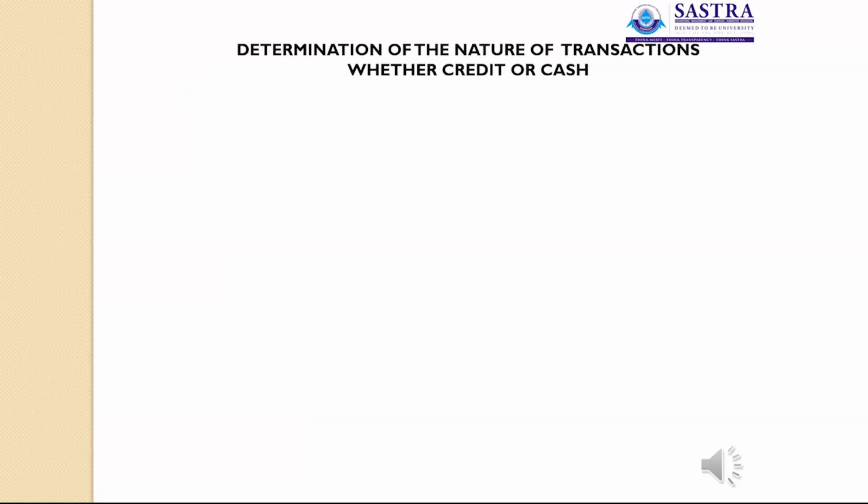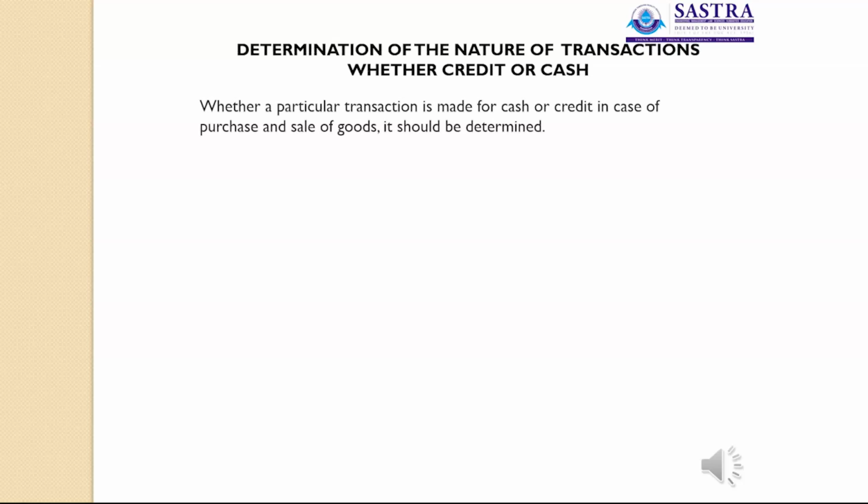Now let us see the determination of the nature of transactions, whether credit or cash. Whether a particular transaction is made for cash or credit in case of purchase and sale of goods should be determined. So first we have to determine whether this transaction is a cash transaction or credit transaction in case of purchase and sale of goods.